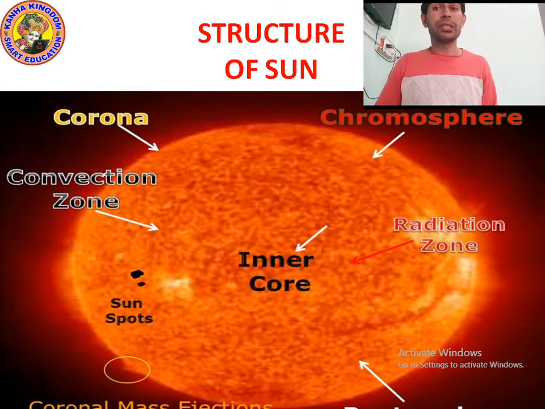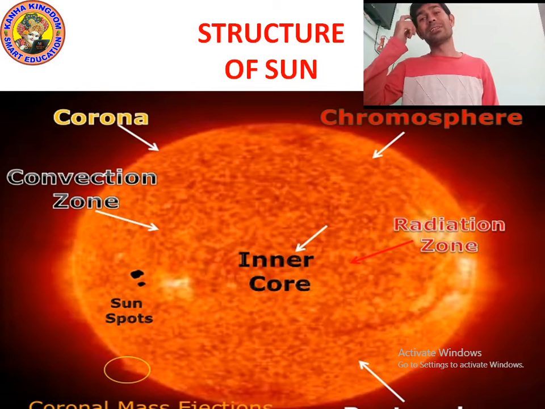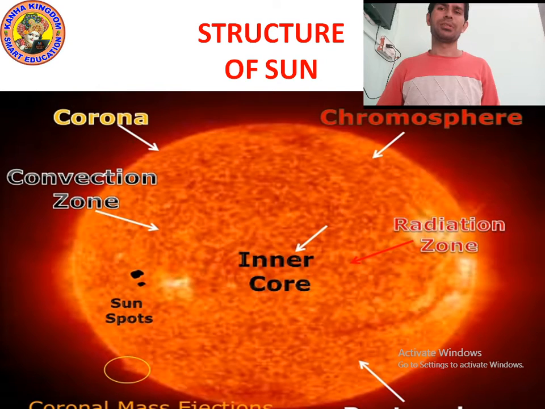And what is the scientific name of the sun? Yes, Sol. The scientific name of the sun is Sol. And if you suppose that the sun is hollow, then 1 million Earths can easily fit inside it. Isn't it amazing? And what is the temperature of the surface? The temperature of the surface of the sun is 6000 degrees Celsius. My God, it's too high.